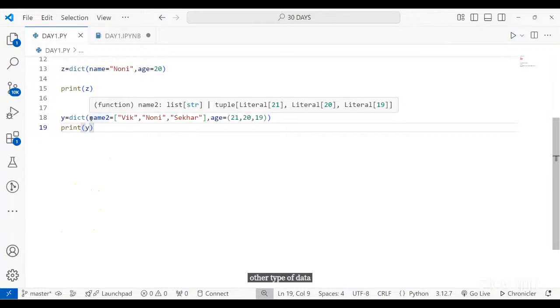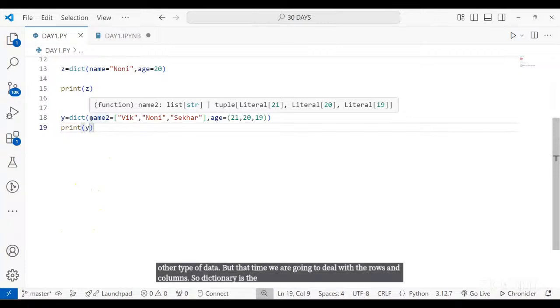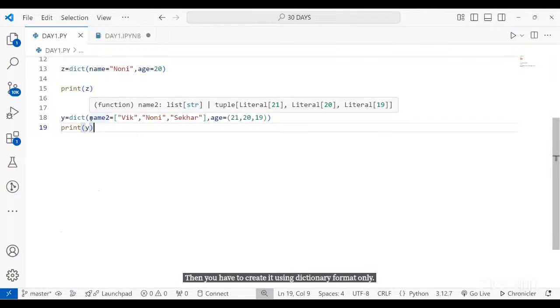But that time we are going to deal with the rows and columns. So dictionary is the correct format for rows and columns. Therefore, whenever you're going to create a data frame, you have to create it using dictionary format only. So dictionary is the main concept that you should focus on for data analysis and data science.